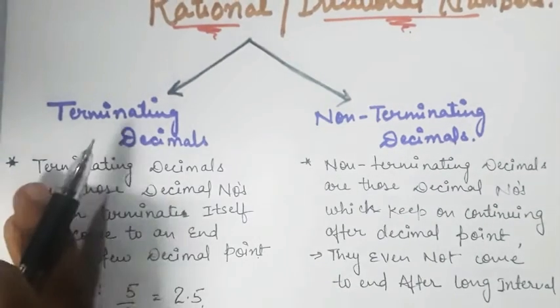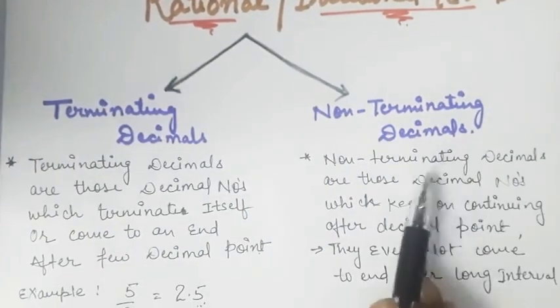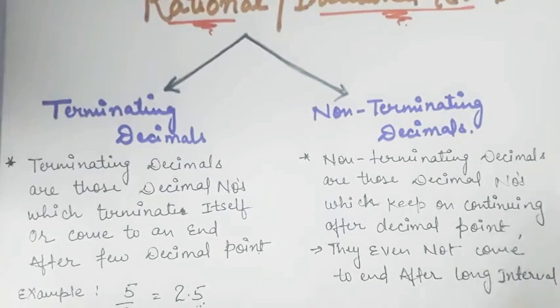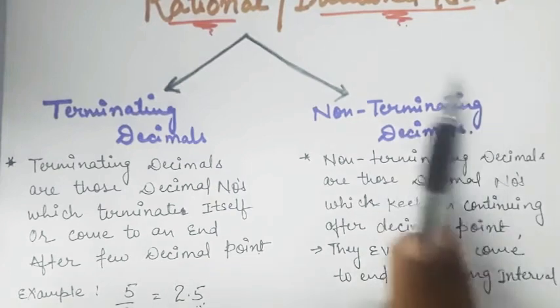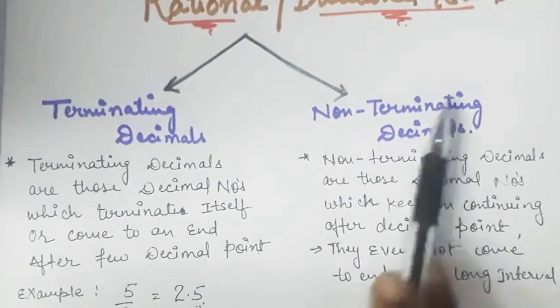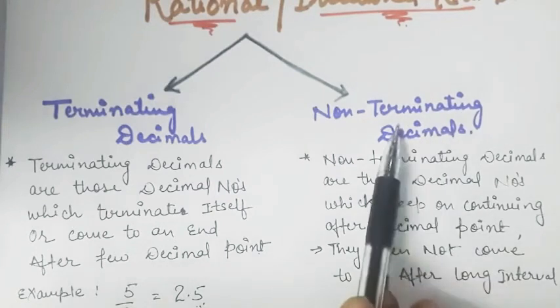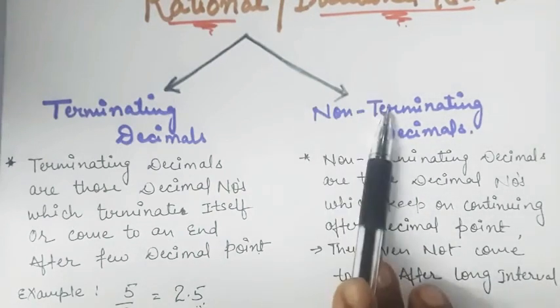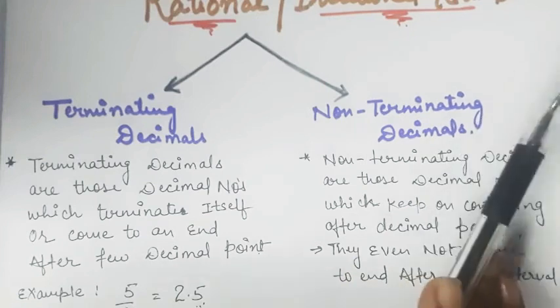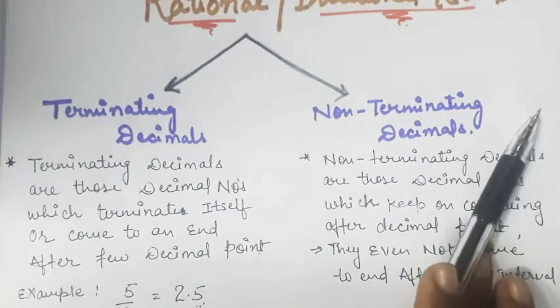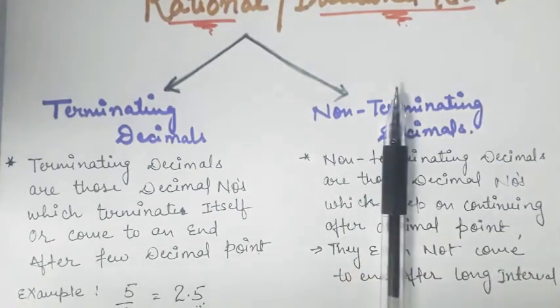The terminating decimals come to an end, but the non-terminating decimals never ever come to an end. The non-terminating decimals are further divided into two types: non-terminating repeating decimals and non-terminating non-repeating decimals.